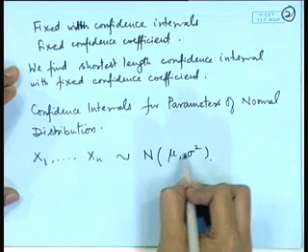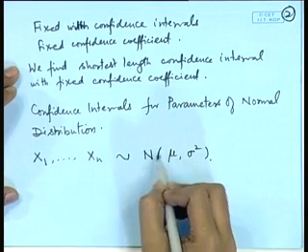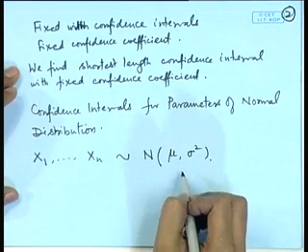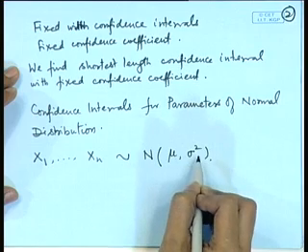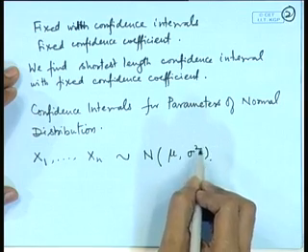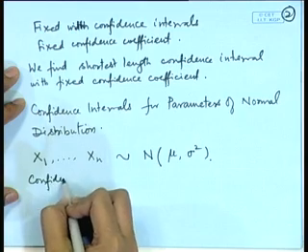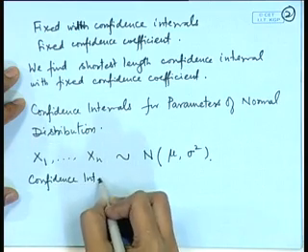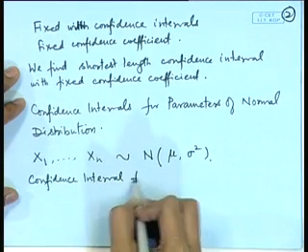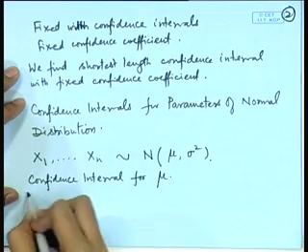Here the parameters are mean and variance, and we are interested in the confidence intervals for mean and variance. So, let us consider the confidence interval for mu, that is the mean.